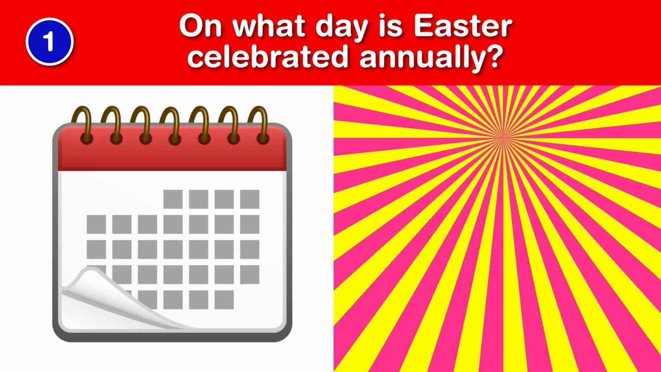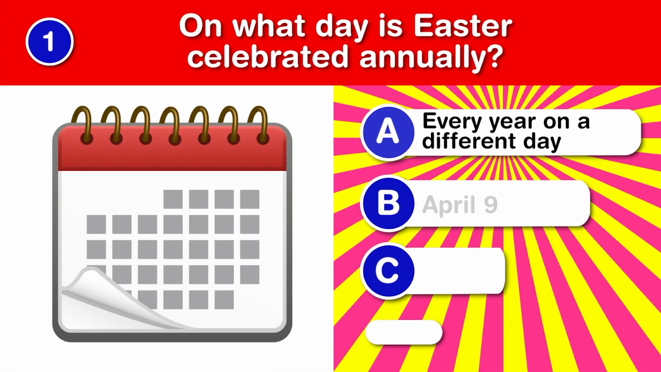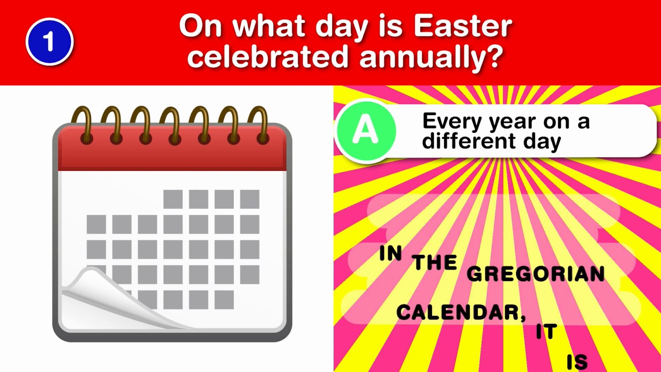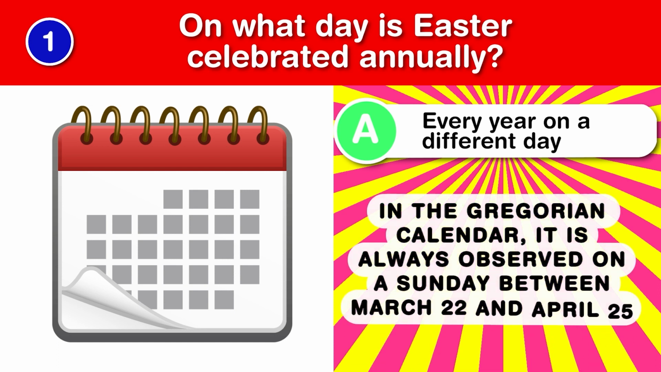On what day is Easter celebrated annually? In the Gregorian calendar, it is always observed on a Sunday between March 22 and April 25th.